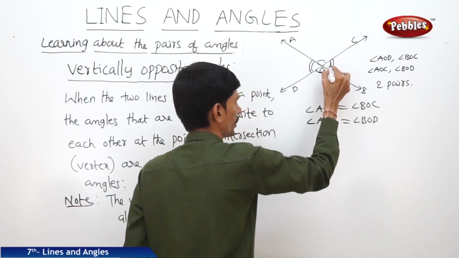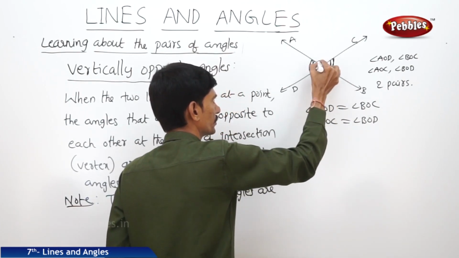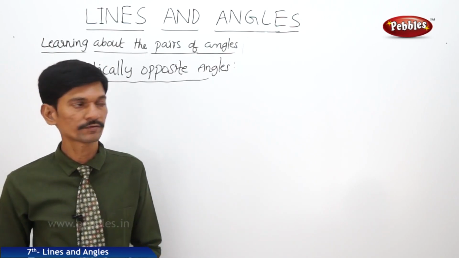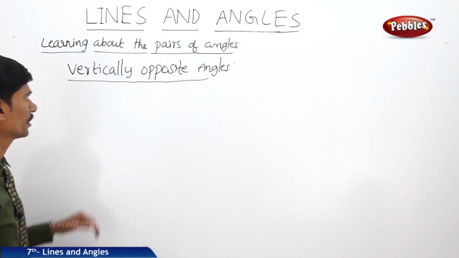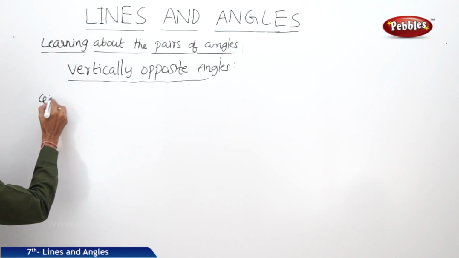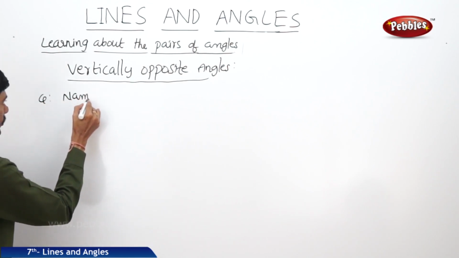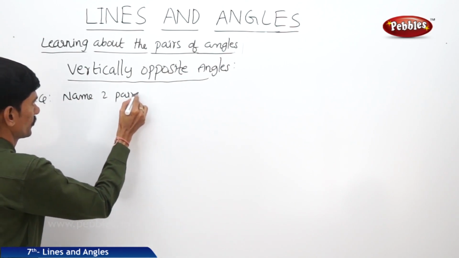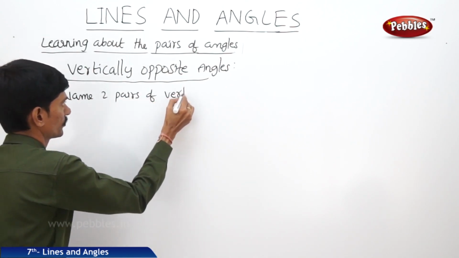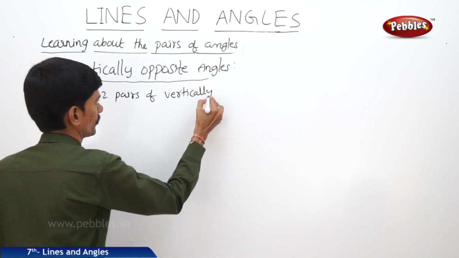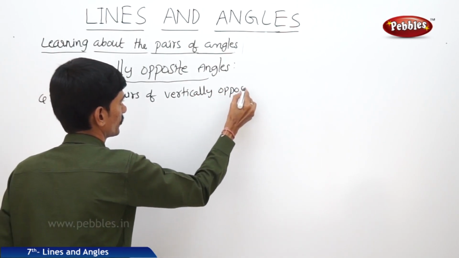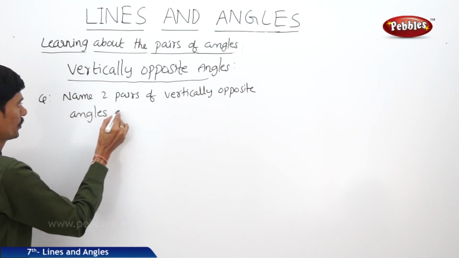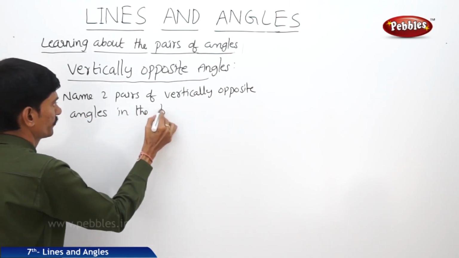So these two vertically opposite angles are equal and these two vertically opposite angles are equal. Now let us solve two problems based on the vertically opposite angles. Now the first question, name two pairs of vertically opposite angles in the figure.